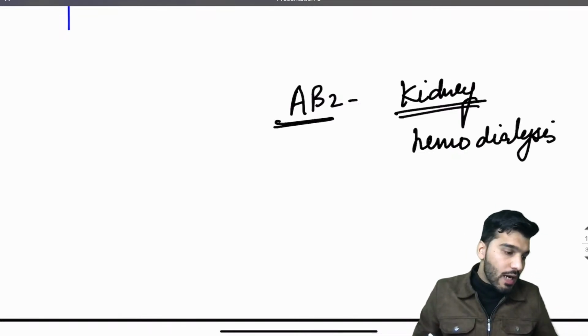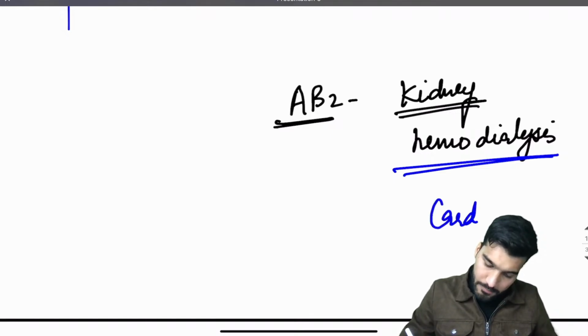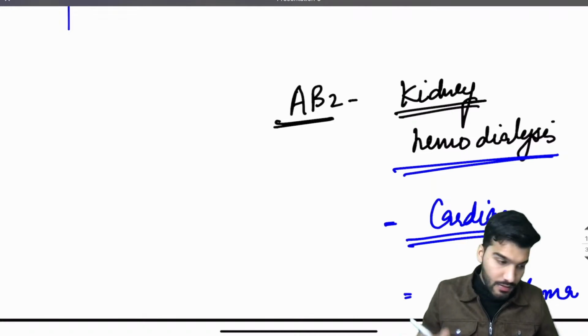Next one. Can you tell me about cardiac? Which biochemical type is cardiac? A beta 2 with kidney, I have written. Tell me cardiac, and tell me multiple myeloma. These three come.